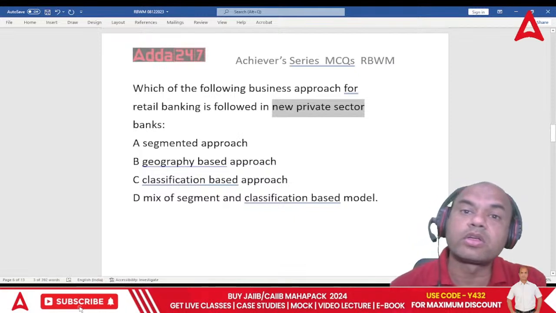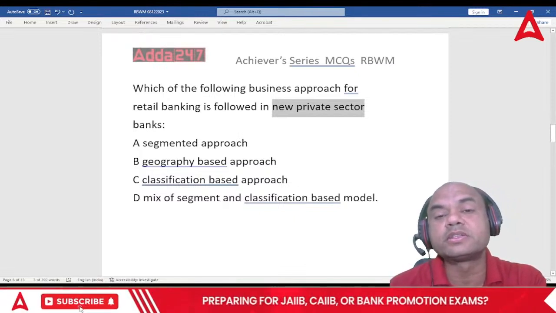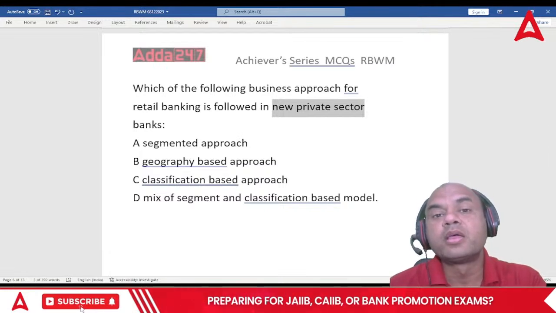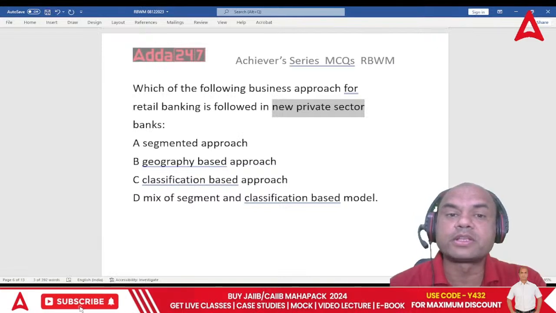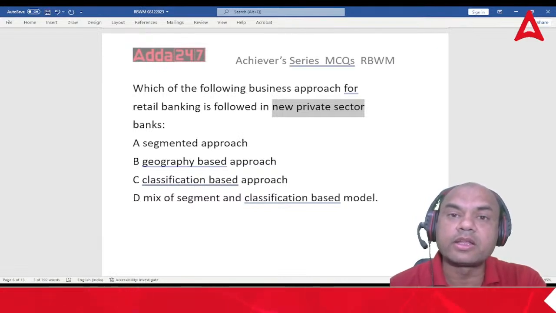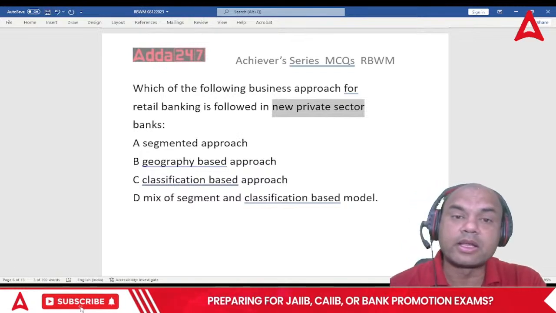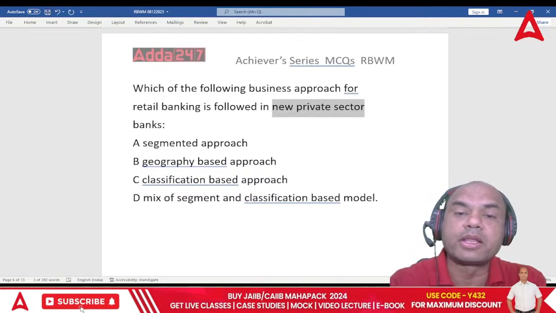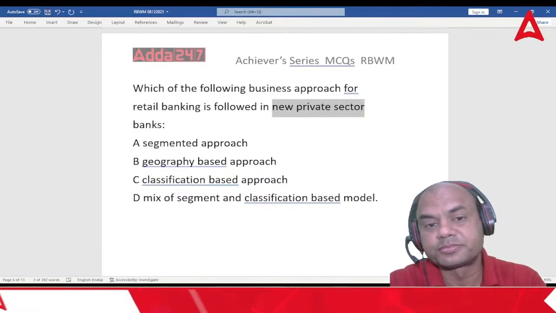We are not talking of Karnataka Bank or Karur Vysya Bank, Federal Bank. These banks were all formed before 1991. Those banks which are formed after 1991, after the Narsimham Committee report. Remember, the 1991 Narsimham Committee report was one of the game changers in the banking system.